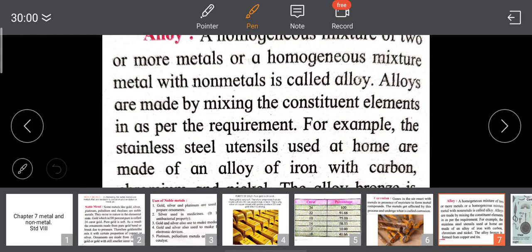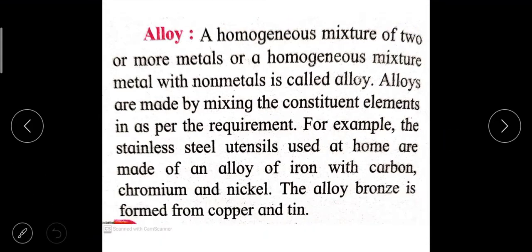Now next is alloy. The homogeneous mixture of two or more metals, or a homogeneous mixture of metals with non-metals, is known as alloy. Alloy means when two or more metals mix together and form a new metal. This metal is known as the alloy. So alloys are made by mixing the constituent elements as per the requirement.